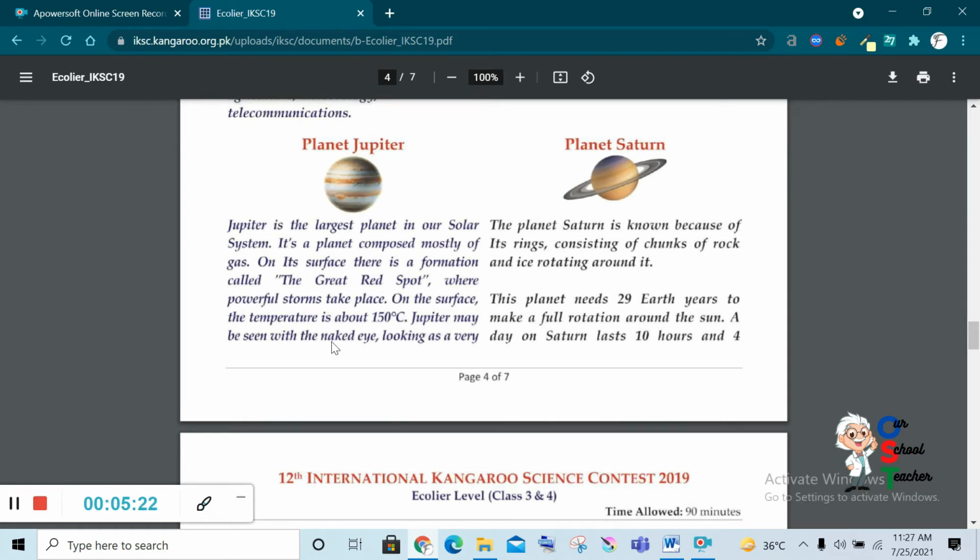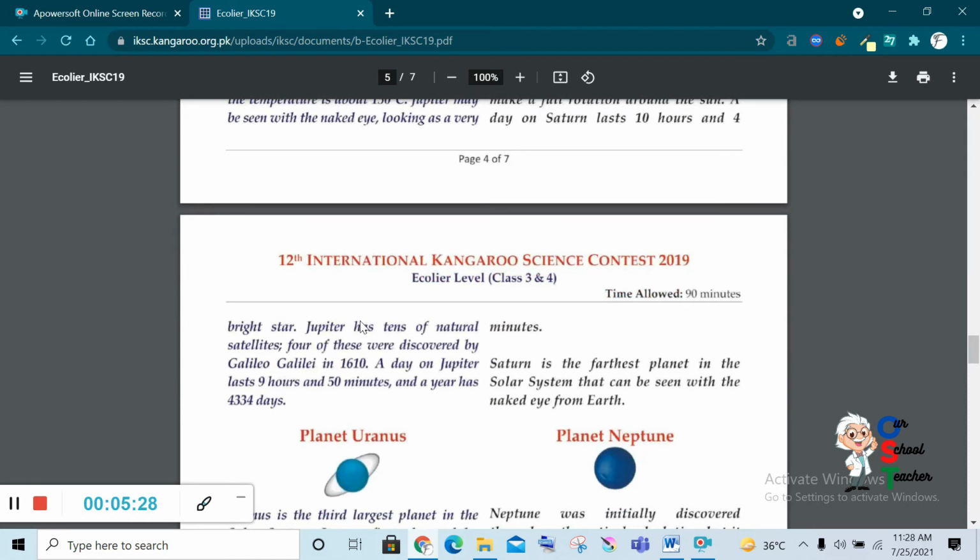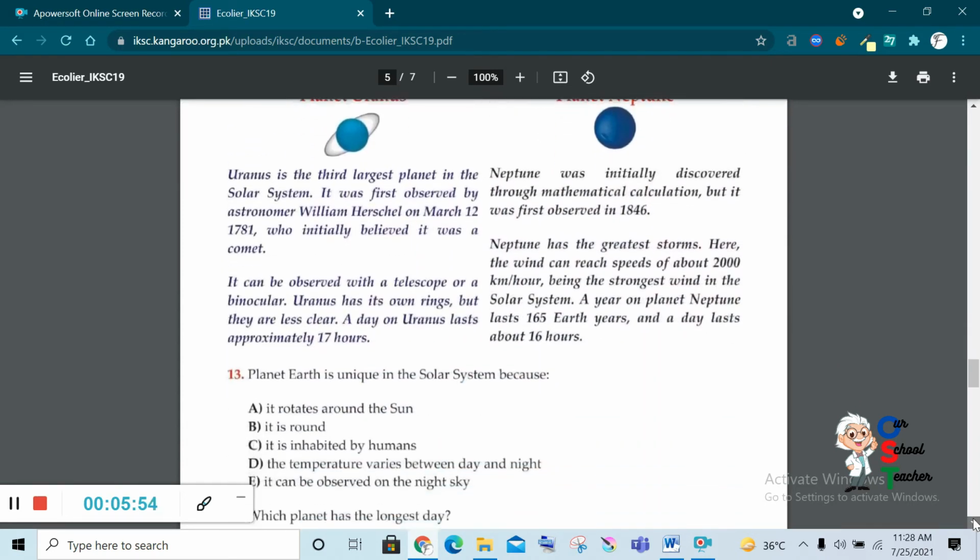Jupiter may be seen with the naked eye looking as a very bright star. Jupiter has 10 natural satellites. 4 of these were discovered by Galileo Galilei in 1610. A day on Jupiter lasts 9 hours and 50 minutes, and a year has 4334 days.